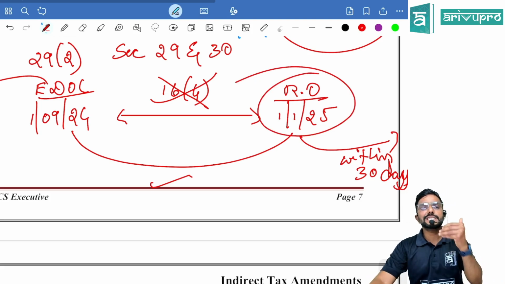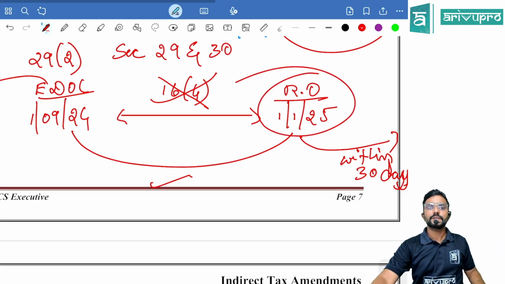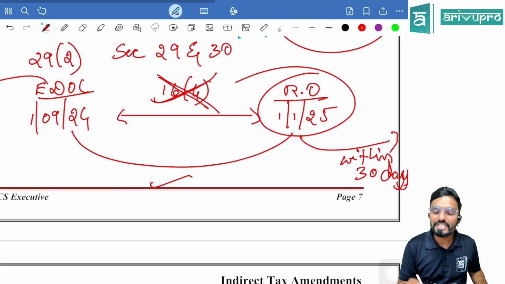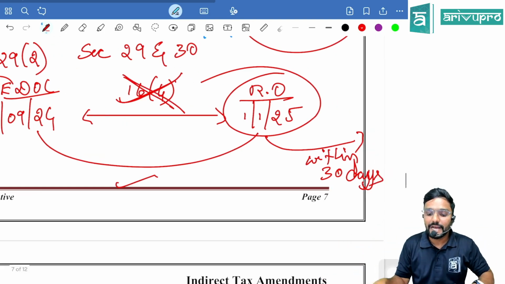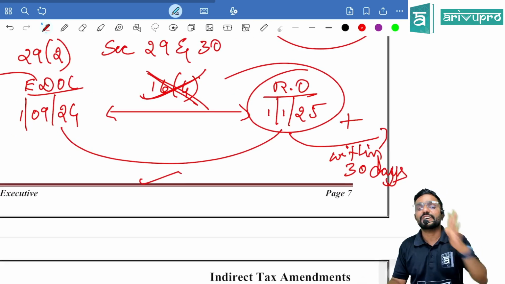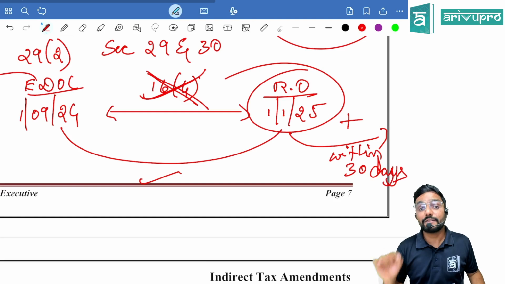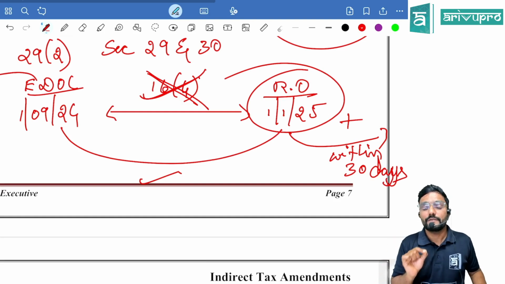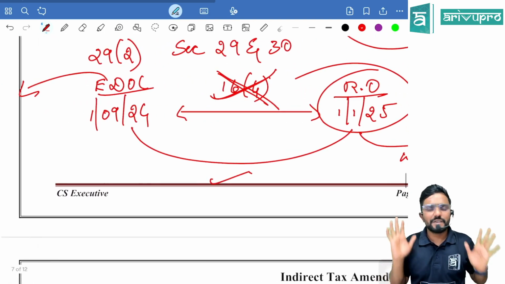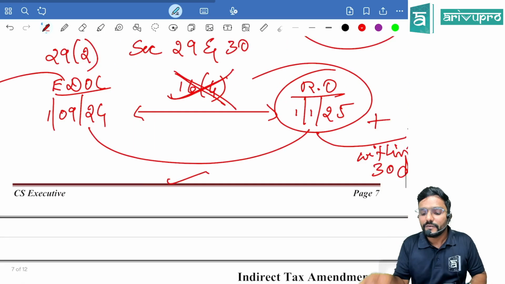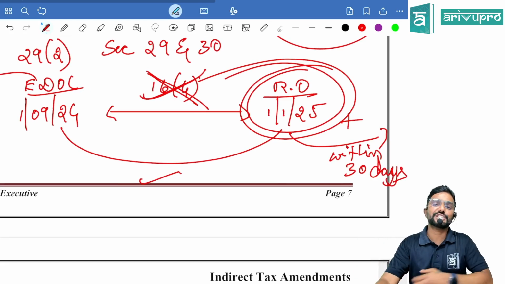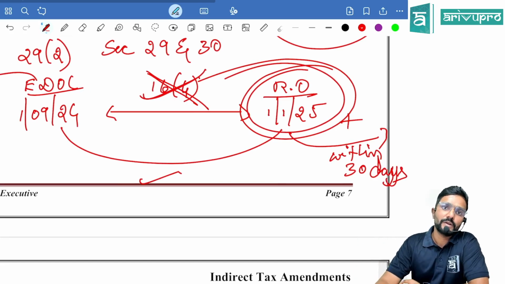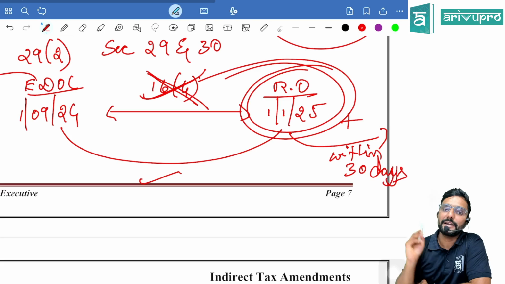Under section 16(6), they gave a relaxation: even if the deadline given under section 16(4) has ended during this period, you will still have 30 days from 1st January to claim credit with respect to whatever financial year we are talking about, within 30 days from the date on which the revocation of cancellation order is passed. Is that clear? This is what the amendment is as per section 16 subsection 6.